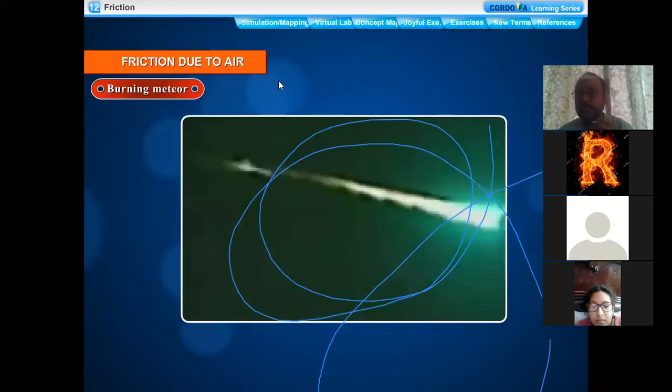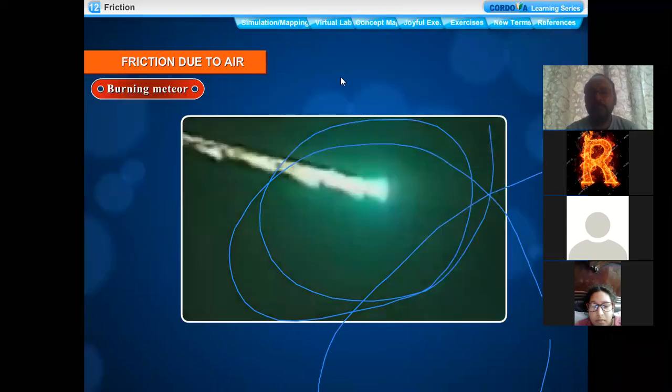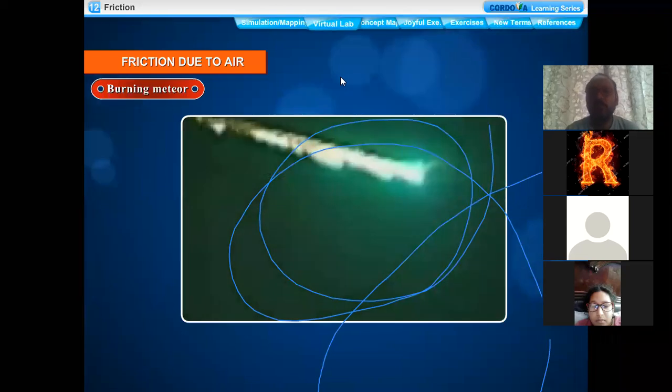When they enter the Earth's atmosphere, the air provides them friction, and due to this friction, they catch fire. Right? So you can see here the substance is entering and then catching fire due to friction.